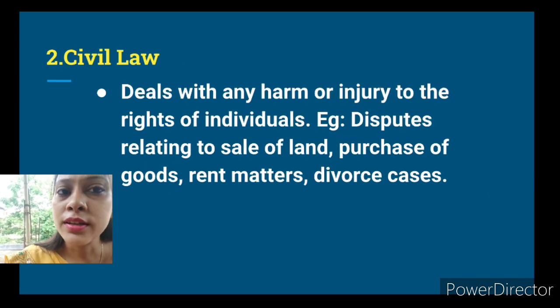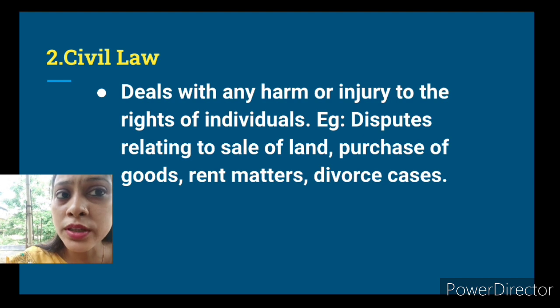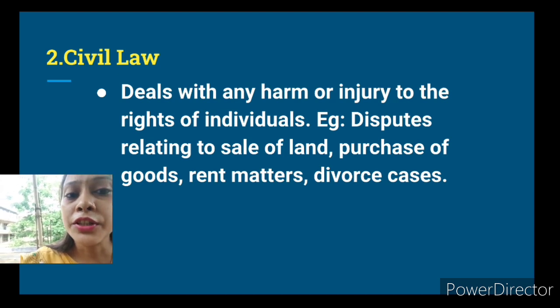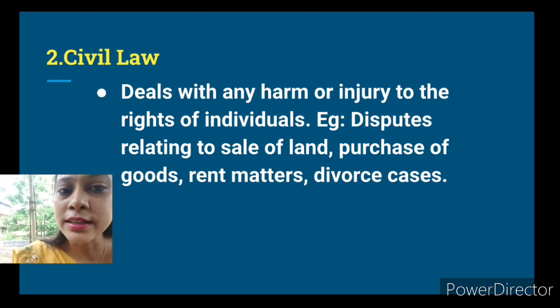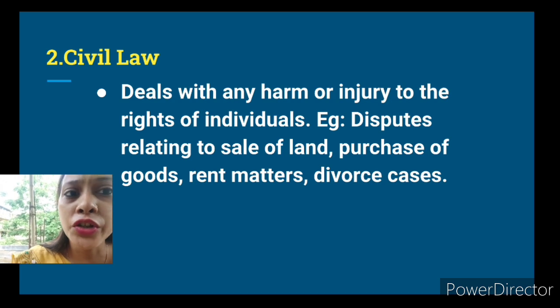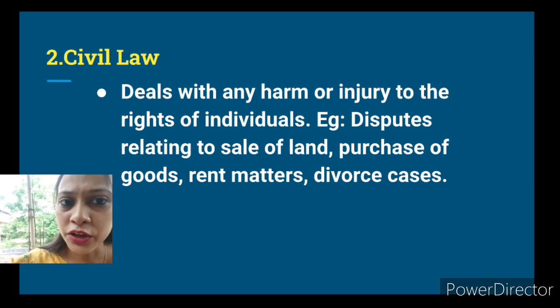Next is civil law, which deals with any harm or injury to the rights of individuals. It basically deals with the harm or injury caused to each individual's rights. It can be a dispute relating to sale of land, purchase of goods, rent matters, divorce cases, etc., which are considered in civil law.